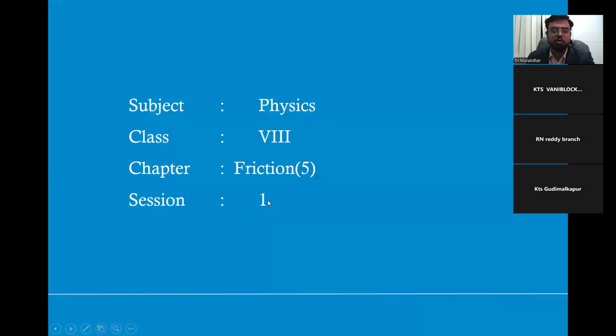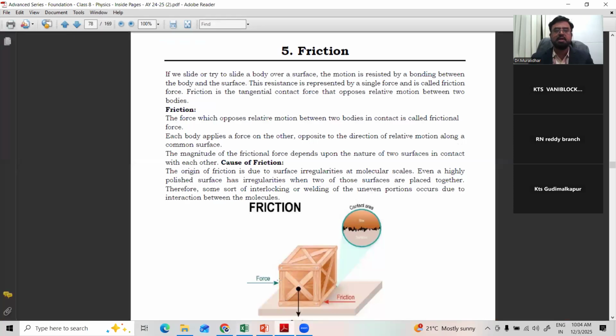Okay. So when you move to the chapter here, we will discuss in depth about a wonderful nature force. It's a nature's force. We are not producing that force, right? We are not applying some other source to produce a frictional force. We just discover it. It is purely a nature's gift. Okay. So that is chapter number 5. You can see on the screen.